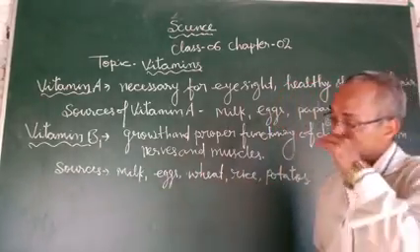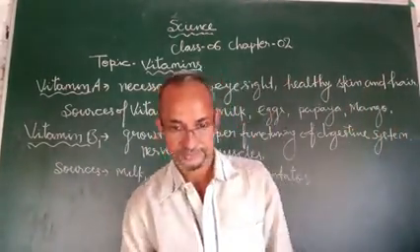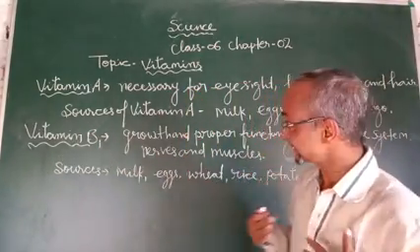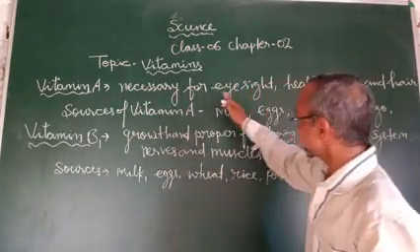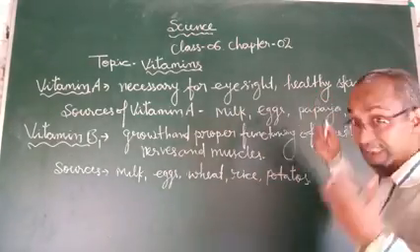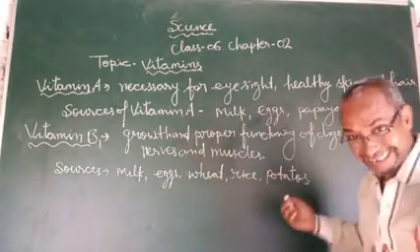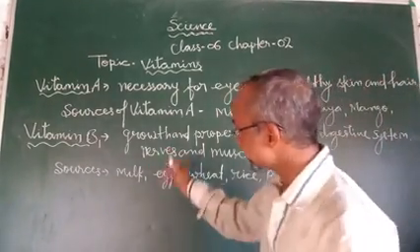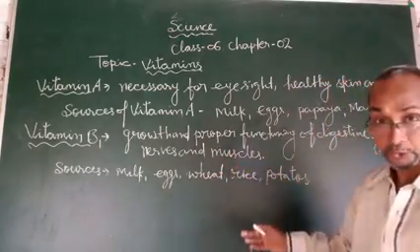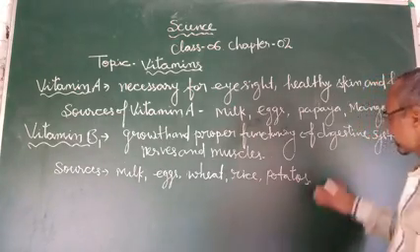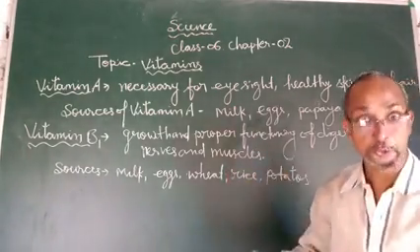These are the sources of vitamin B1. Vitamin A provides us strong eyesight, a healthy body, healthy skin and hair. And vitamin B1 provides us nerves, proper functioning of the digestive system, growth, and strong muscles.